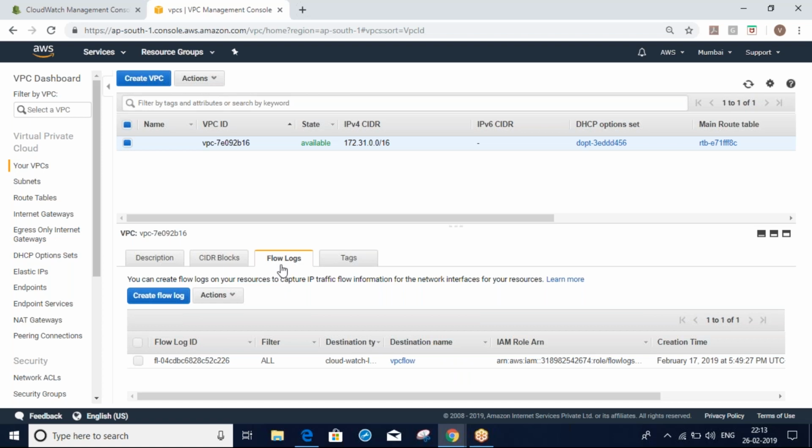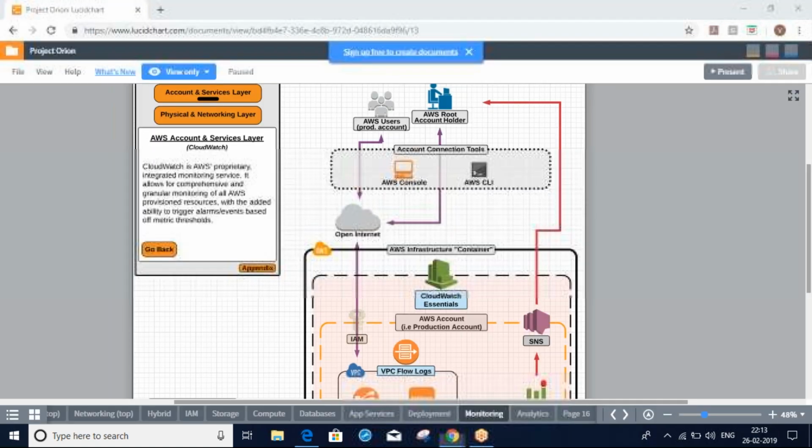So here you can see flow logs. You can get the flow logs on your resources to capture IP traffic flow information. So we can monitor all your VPC flow.